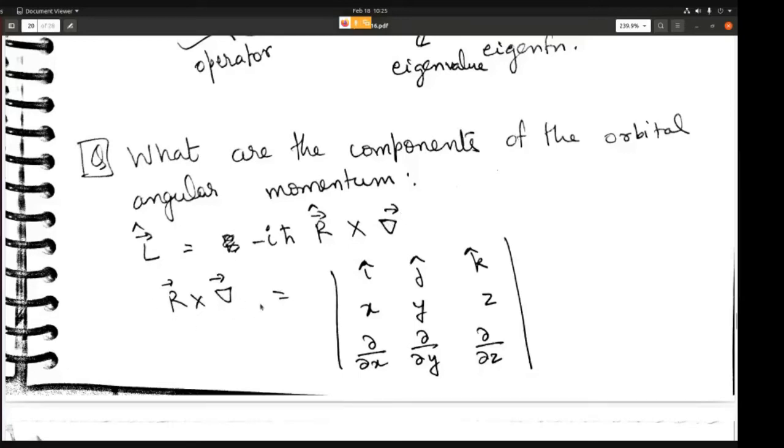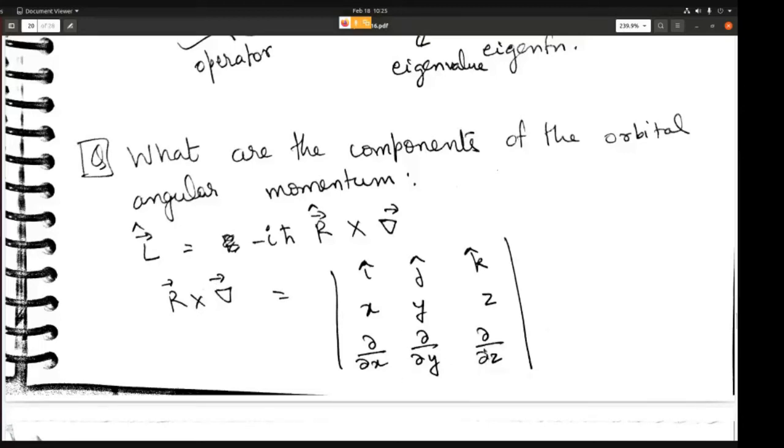We know how to take a cross product from last semester's course. R cross del is nothing but this matrix. If you get the determinant of this matrix, you will get R cross del. So this is i, j, k; R has components x, y, z, and del has components dou by dou x, dou by dou y, and dou by dou z.